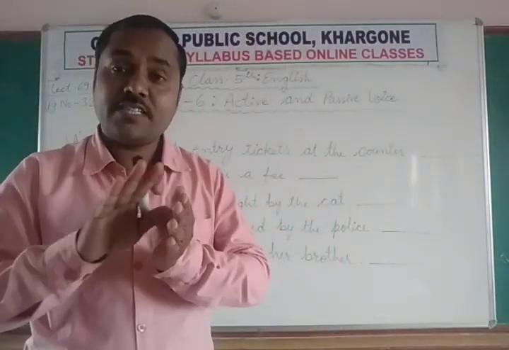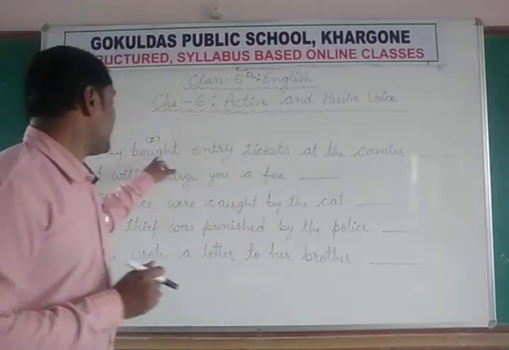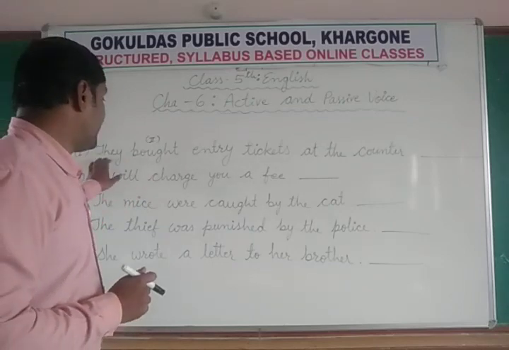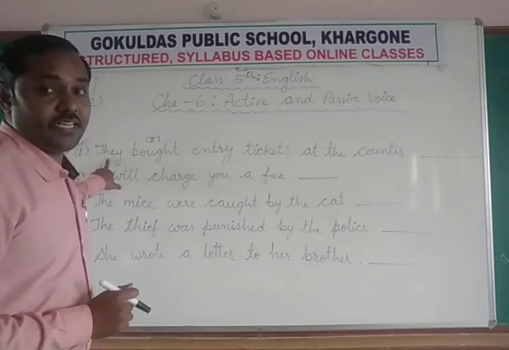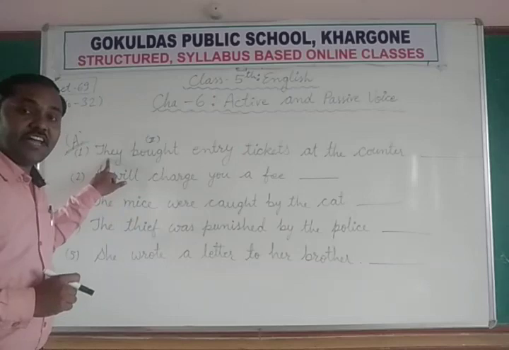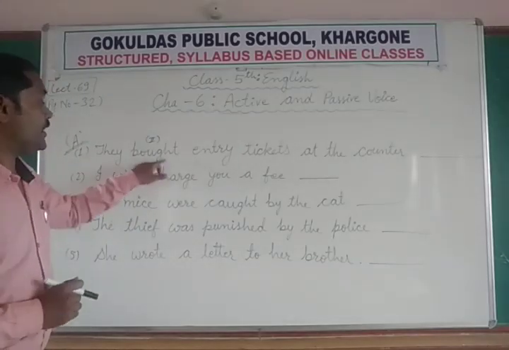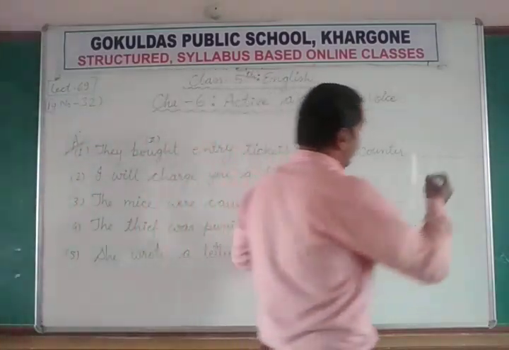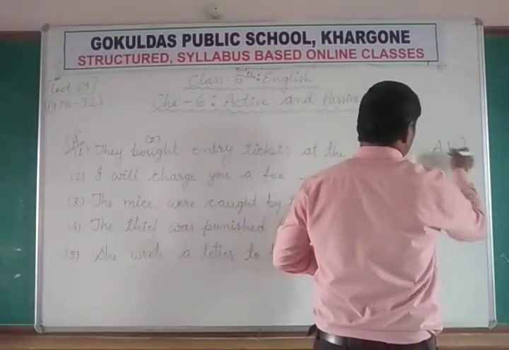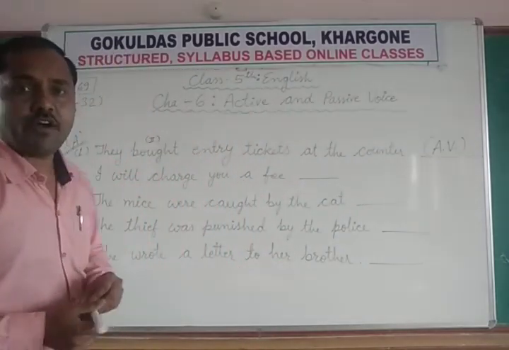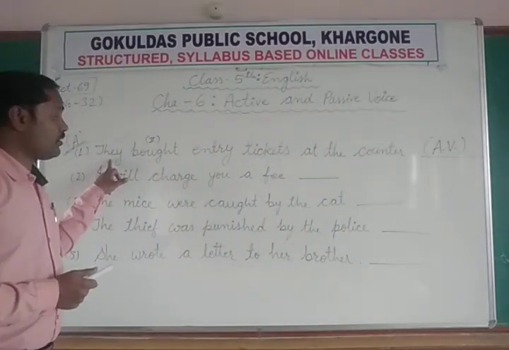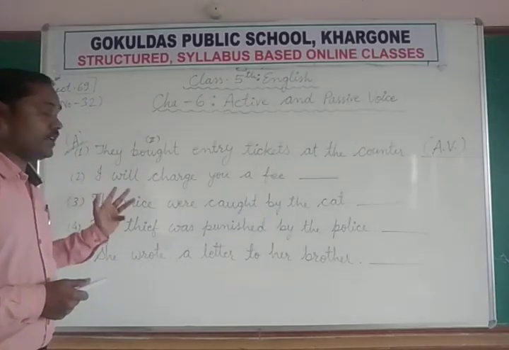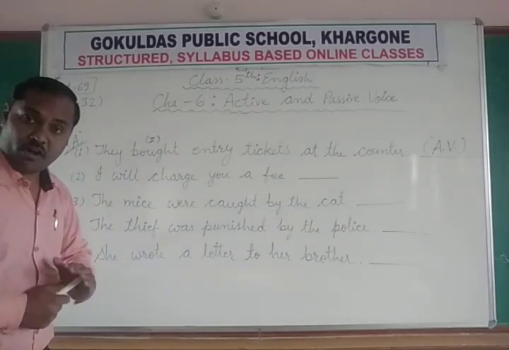So that is in the past simple, because the second form of the verb is always used in past simple tense. But they bought means who are they? The doer of that action. So they are purchasing, है ना? So that's why it is an active voice. This is active voice because the subject of the sentence is doing the action himself or themselves.